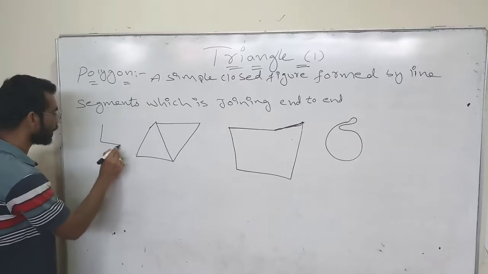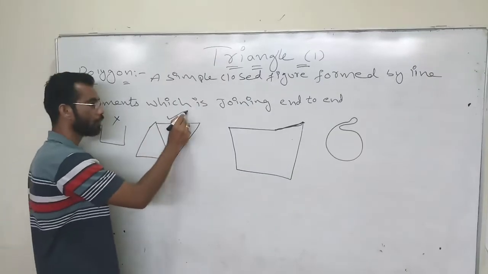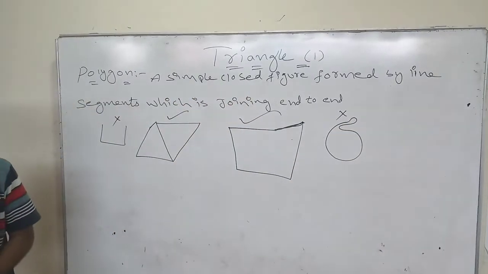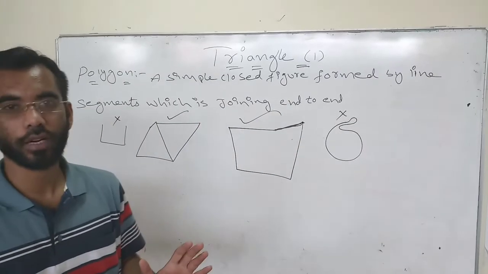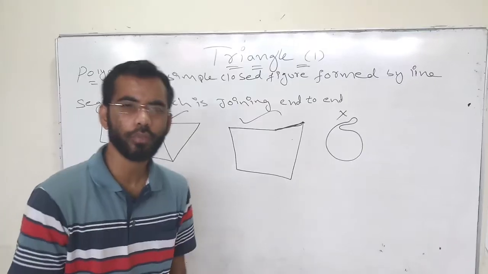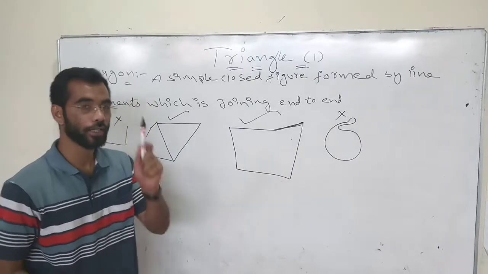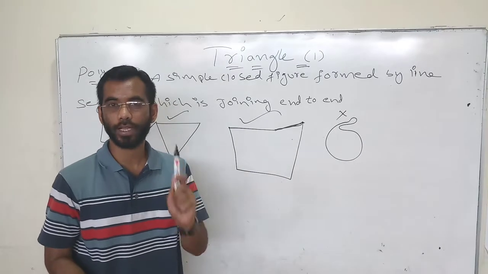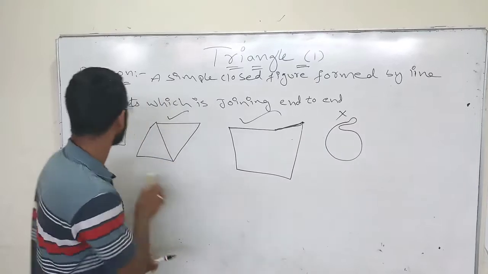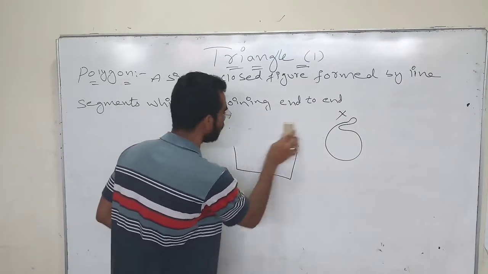Now tell me, is this a polygon? No, because it is open. Here it is a polygon. It is not a polygon because what is a polygon? A simple closed figure formed by line segments joining end to end. It should be made with line segments, it should be closed, and it should join from end to end. That is called a polygon.